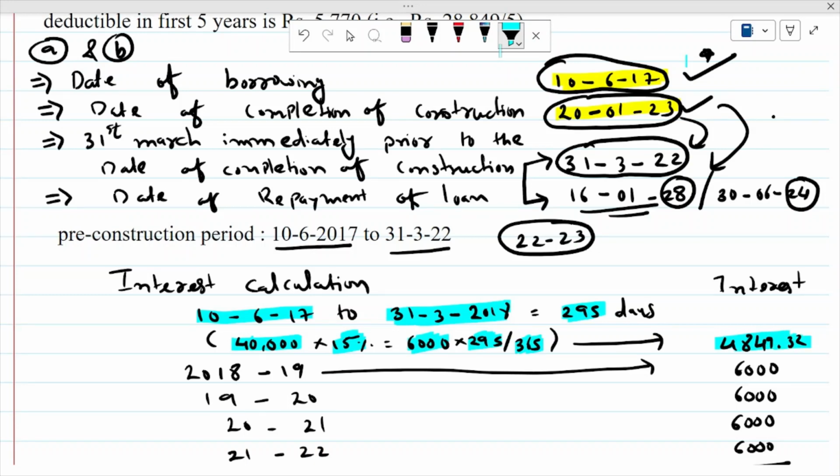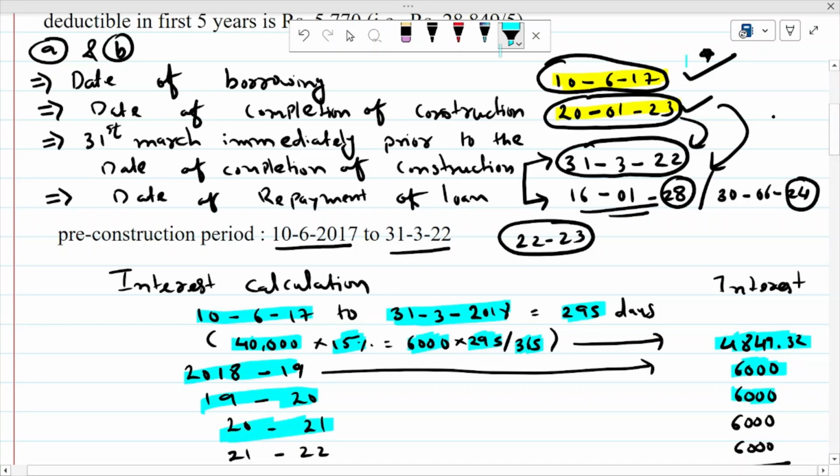Then what is your pre-construction period interest? Total for this year is 4849.32. Same way 18-19 is a full year, because you have to go up to 2022, so 6,000. 19-20 also 6,000, 2021 6,000, and 21-22 is the last year for completion of construction. There is one condition that construction should be completed within 5 years, and here it is almost 4.5 years. So that means you can get deduction under pre-construction period.